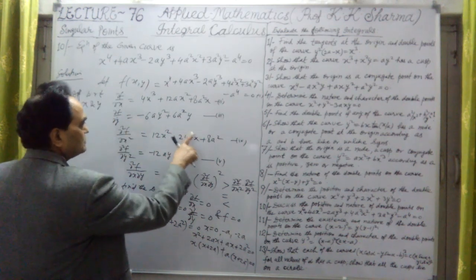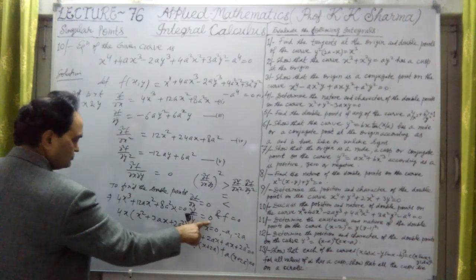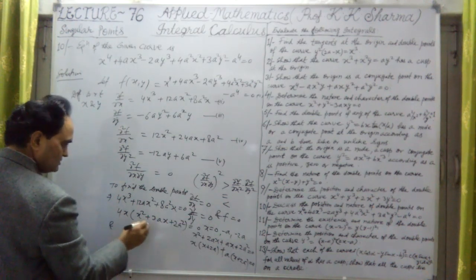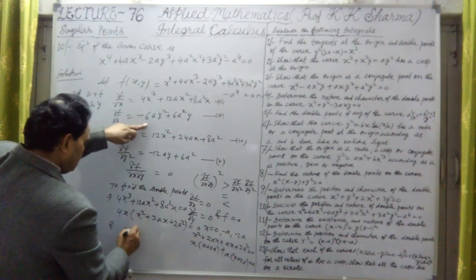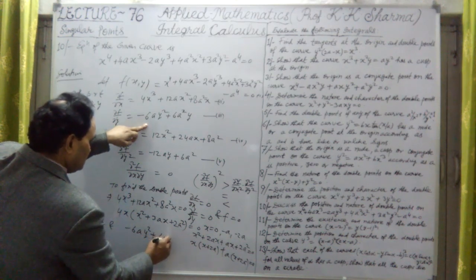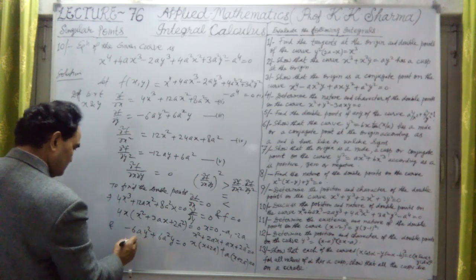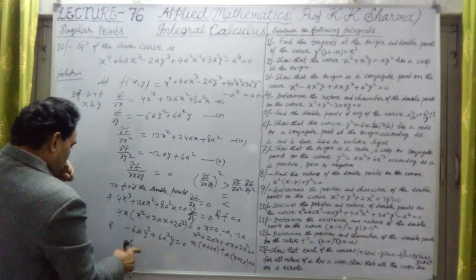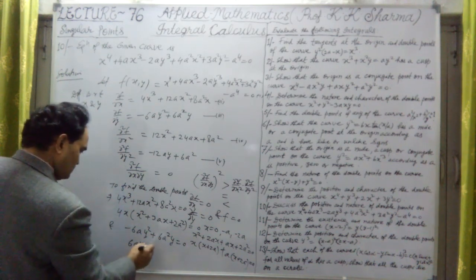Now if I equate the third equation, del f upon del y equal to 0, this implies minus 6a y squared plus 6a squared y equal to 0. Let me take 6ay common.